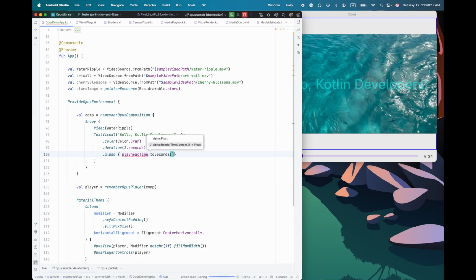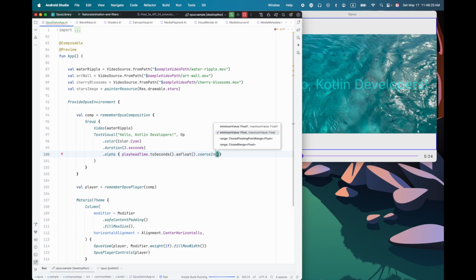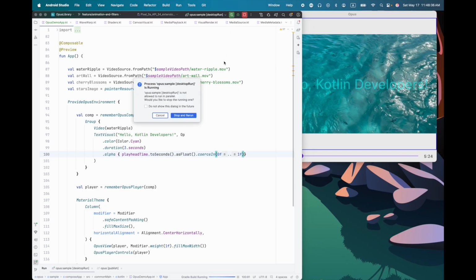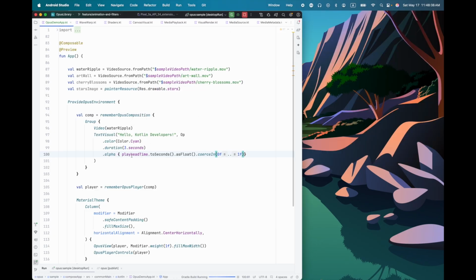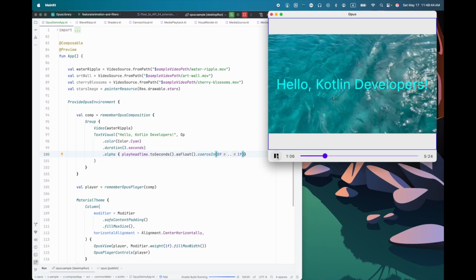So I can get the number of seconds that we've played so far as a floating point number. And let's just make sure that that's clamped to the 0 to 1 range, so after 1 second, it will just stop increasing. And so now I'm calculating the alpha based on the playhead time, which means I've created an animation. There we go.